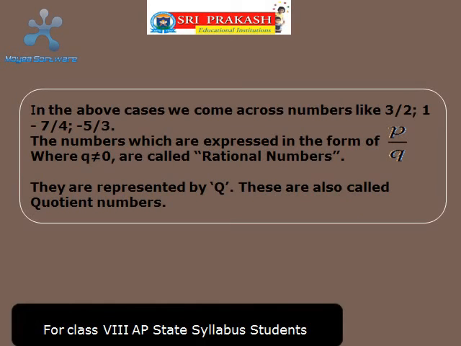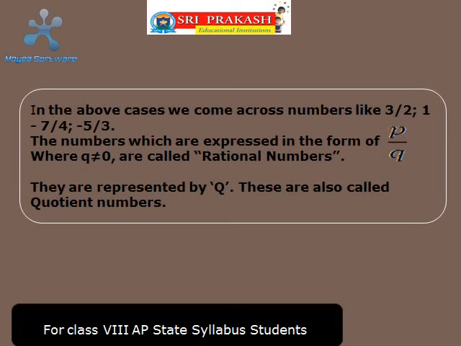In the above cases, we come across numbers like 3 by 2, 1, minus 7 by 4, and minus 5 by 3. The numbers which are expressed in the form of P by Q, where Q is not equal to 0, are called rational numbers. Let me repeat. The numbers which are expressed in the form of P by Q, where Q is not equal to 0, are called rational numbers.